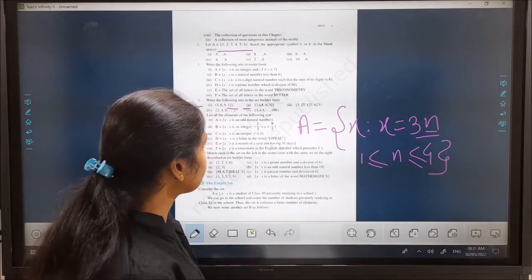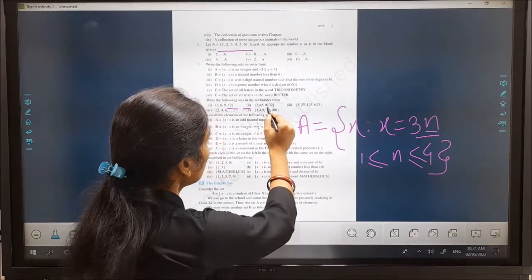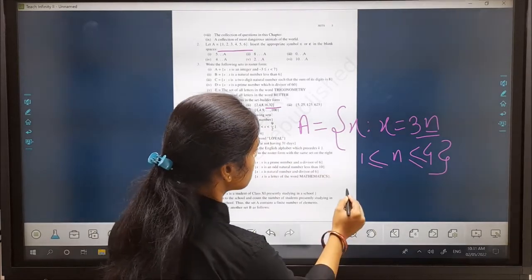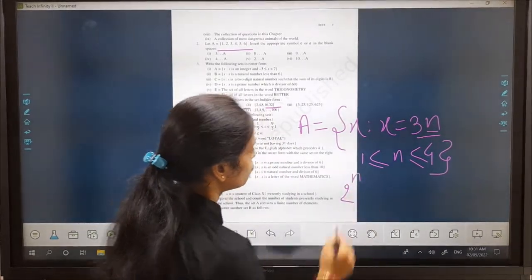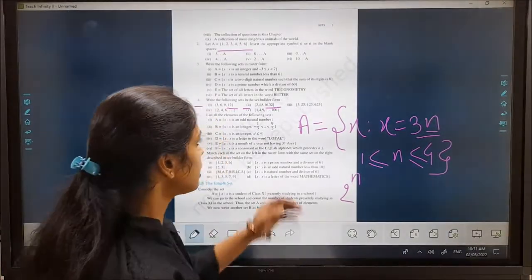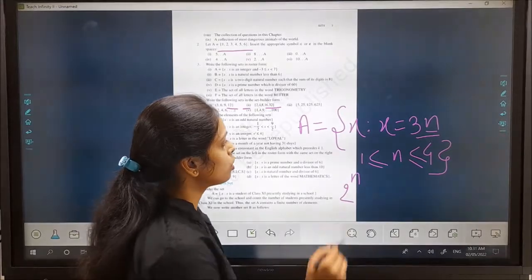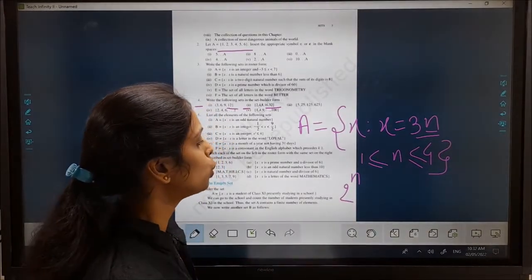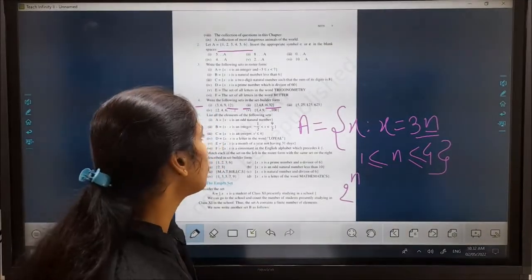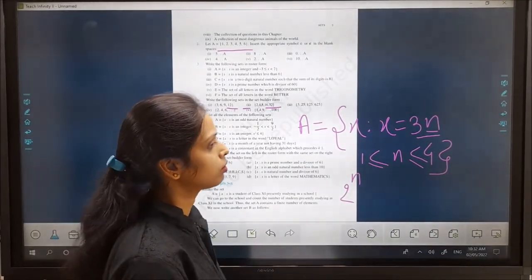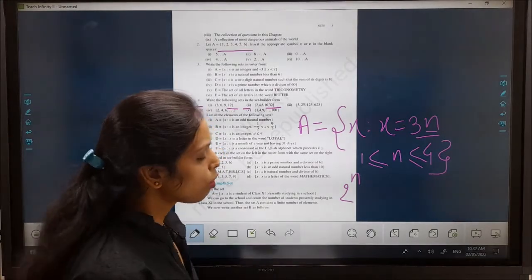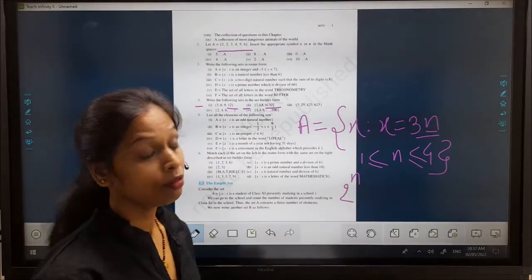What you are looking at here is that every element is in the form of a power. Then how will we represent this set? Collection of all those x where x is equal to 2 to the power n, and n is greater than or equal to 1 and less than or equal to 4. Then this is the set builder form.